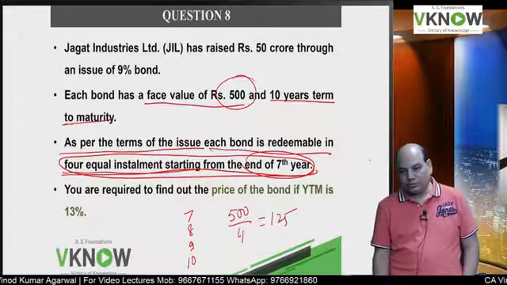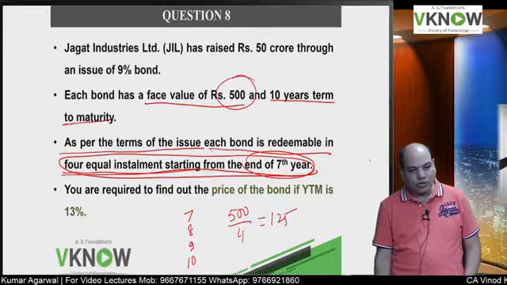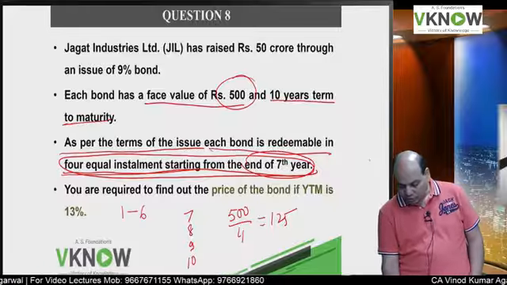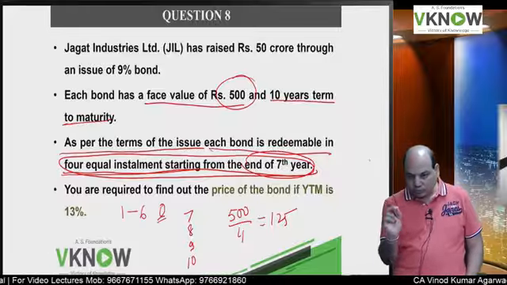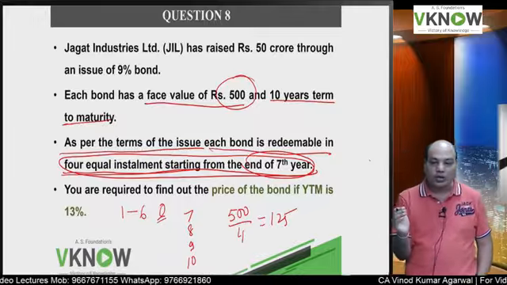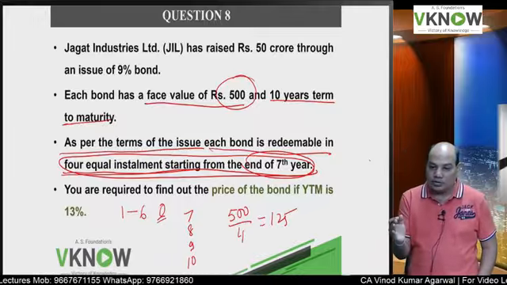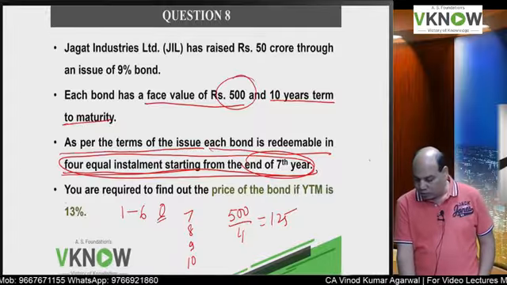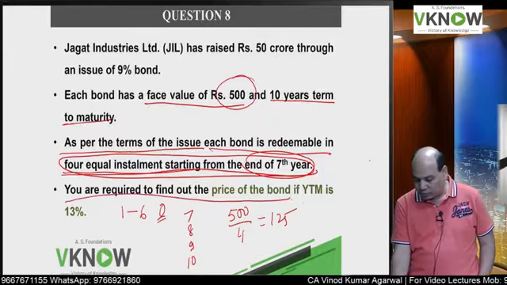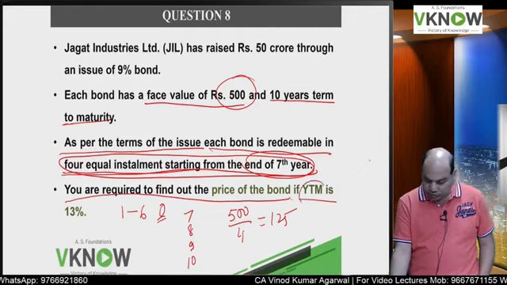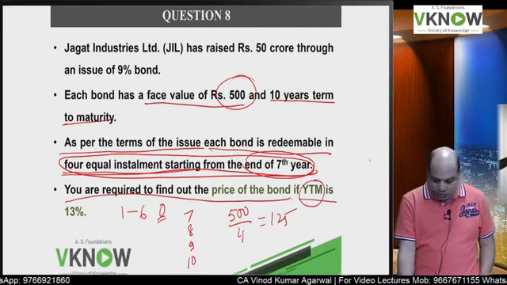Each installment will be 125. For the first 6 years there is no redemption. From year 1 to year 6 there is no redemption. The redemption will start from the 7th year, 8th, 9th, 10th, each year 125. You are required to find out the price of the bond. If the YTM, the required rate of return, is 13%.